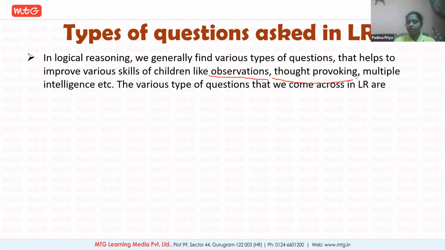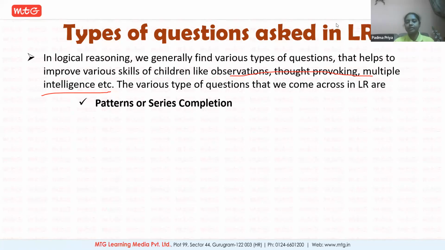Then thought-provoking. When you want to solve any verbal question, that is the text-based question, you should think in many perceptions towards it. So your thought-provoking is also developed. Multiple intelligence. So what is this multiple intelligence? You'll be learning how to correlate. You'll be learning how to imagine. Your perception of the thing would be changed. So there are many other aspects where certain examples can help you to understand the complete list of items.